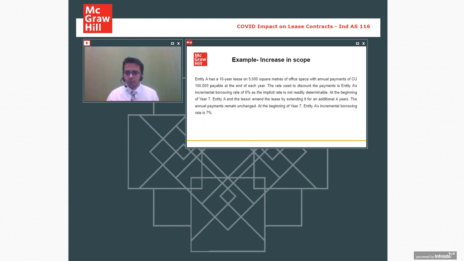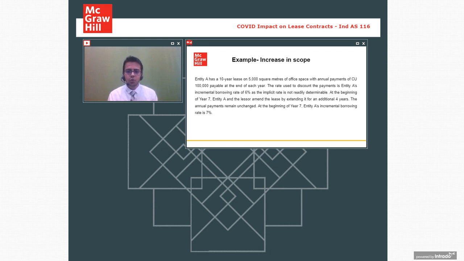So let's see an example related to the same. Entity A has a 10-year lease on 5,000 square meter of office space. Annual payment 1 lakh payable at the end of each year. Earlier the contract was beginning of the year, now the contract is end of the year.